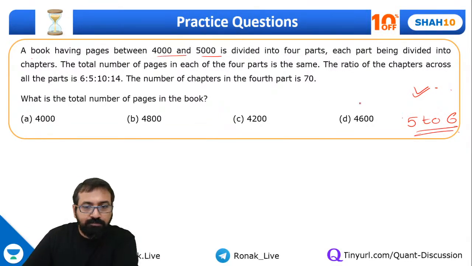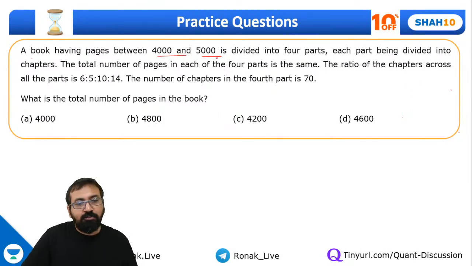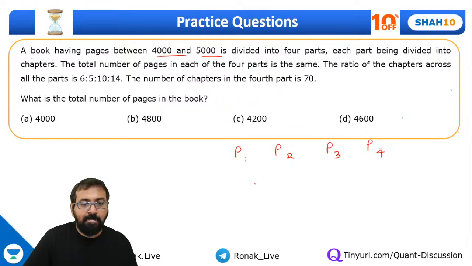Let me solve this question. A book having pages between 4,000 and 5,000 is divided into 4 parts, each part being divided into chapters. The total number of pages in each of the 4 parts is same. So there are 4 parts: P1, P2, P3, and P4. And then further, each part has chapters.